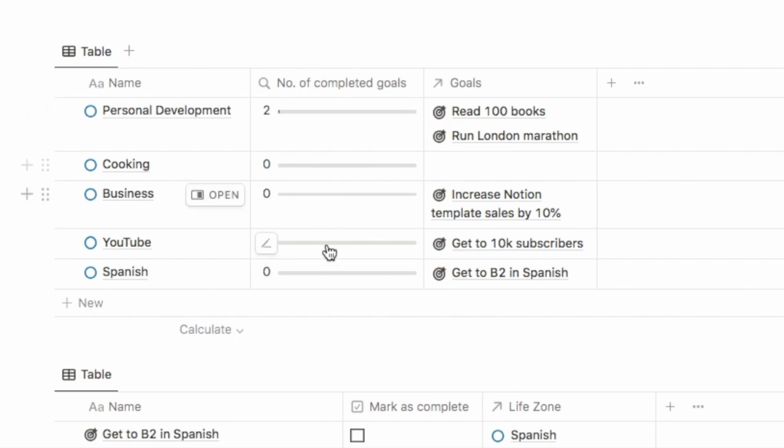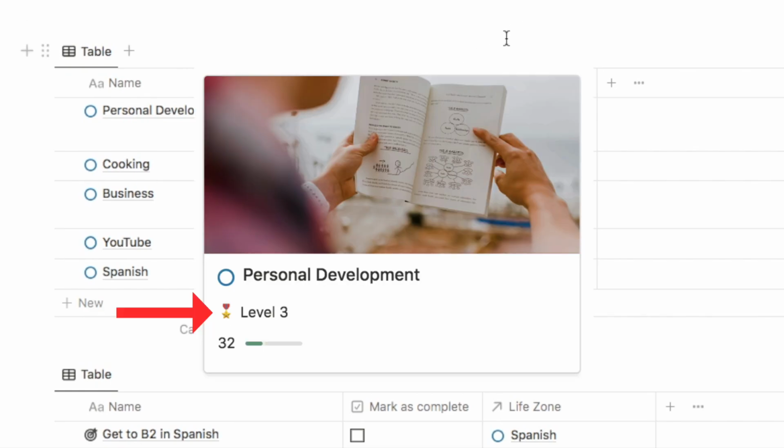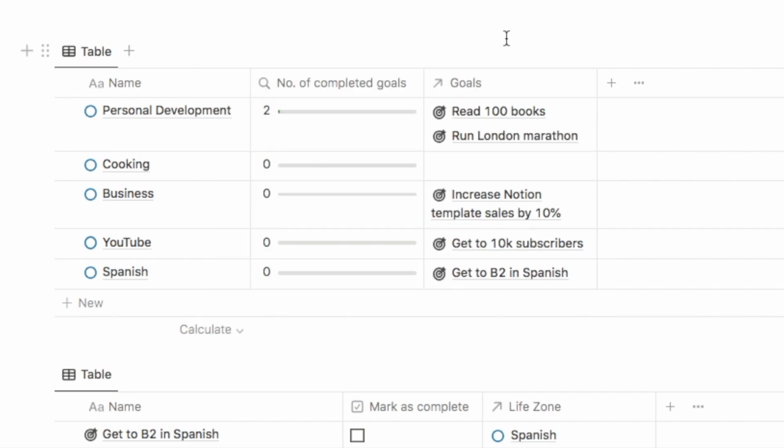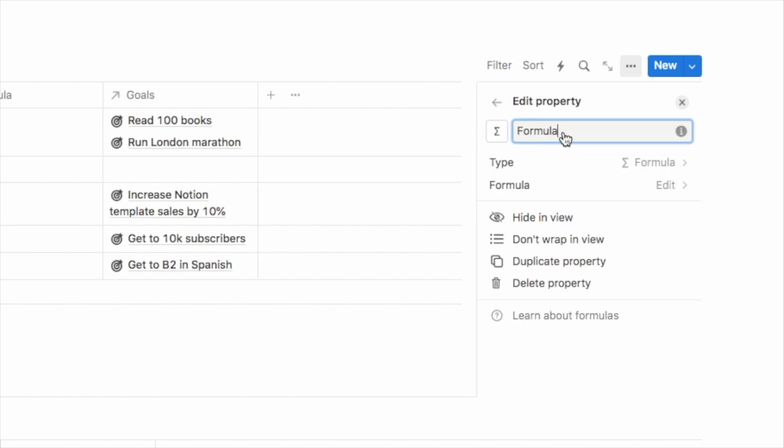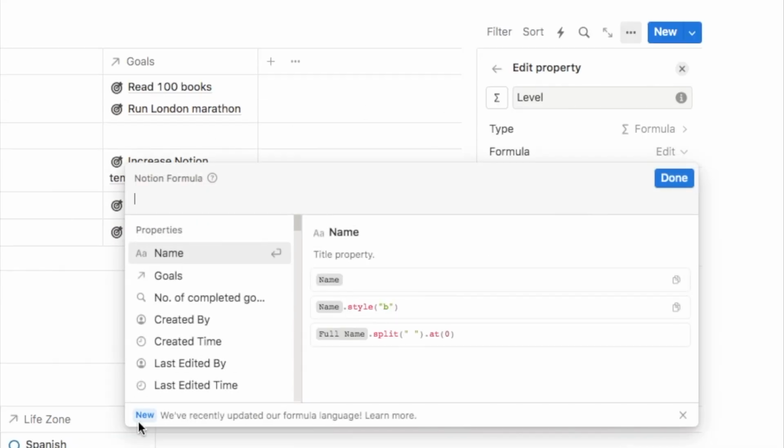So now that we have a property here that is going to count how many goals have been completed for each life zone, we can start creating our level system, which is how we're going to gamify this goal tracker. So the levels that I showed you in the example is actually a formula. So we're going to add another formula onto the life zone database. So I'm going to click on the plus symbol, type in formula, and this one I'm just going to name level, as it's just going to display which level you're currently at. And you can click on the formula edit button here to bring up the panel.